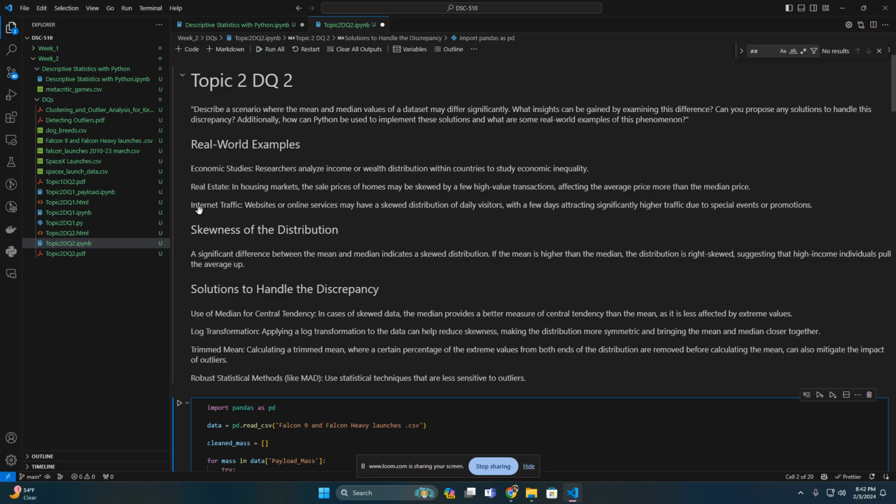Solutions for this discrepancy: you can use the median for central tendency. The median usually provides a better measure because it's less affected by those extreme values, like we discussed in the outliers discussion. You can apply a log transformation. You can use a trimmed mean, which is like the IQR, and then do the mean, or a robust statistical method, of which there are tons, like MAD, the median absolute deviation, like I use in this video.